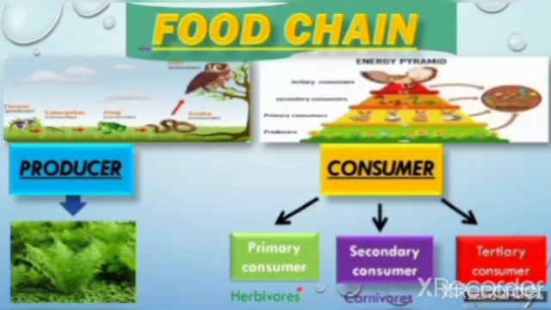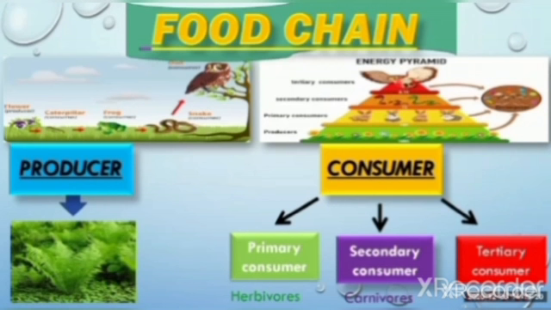So now this is the energy pyramid, in which you can see the different trophic levels. What are these? These are the different trophic levels. First is the producer, and this trophic level transfers its energy to the next trophic level, which is the primary consumer. Then the primary consumer transfers its energy to the secondary consumer, the next trophic level, and the last trophic level is the tertiary consumer, to which the energy is transferred.